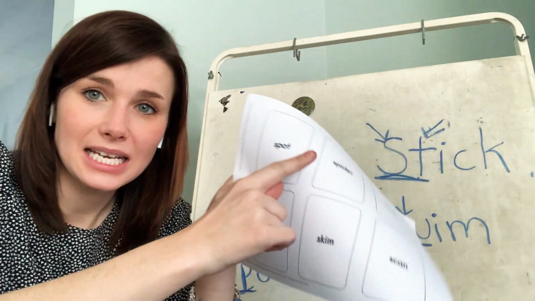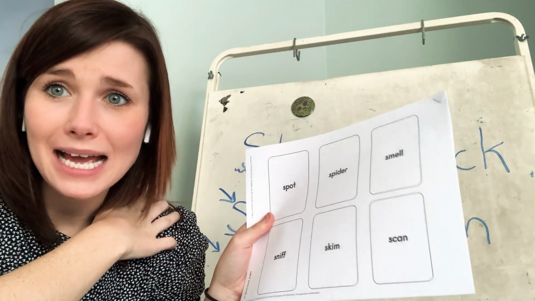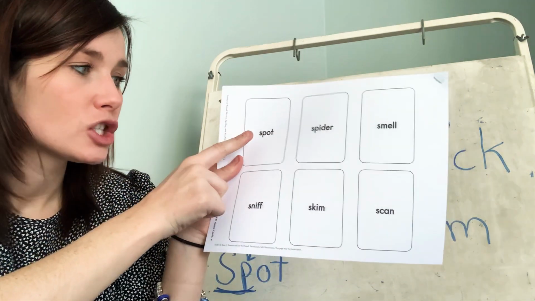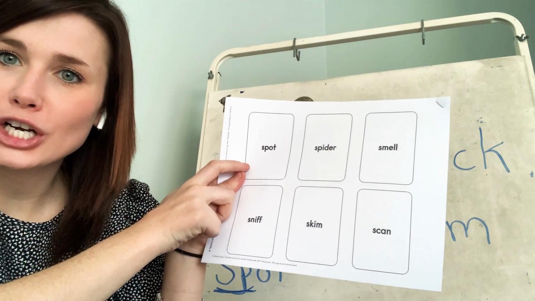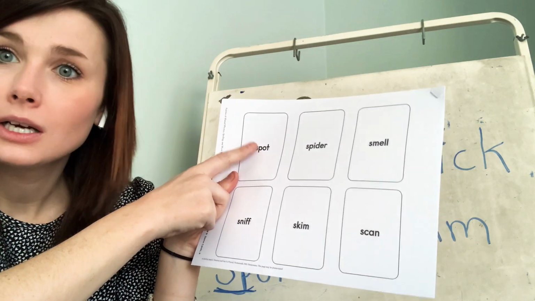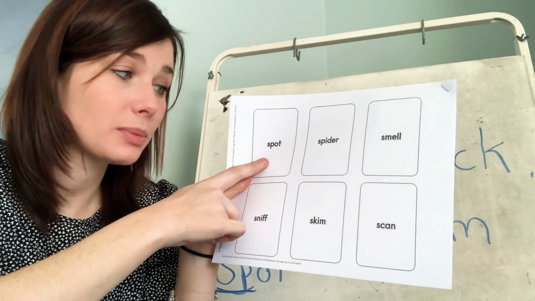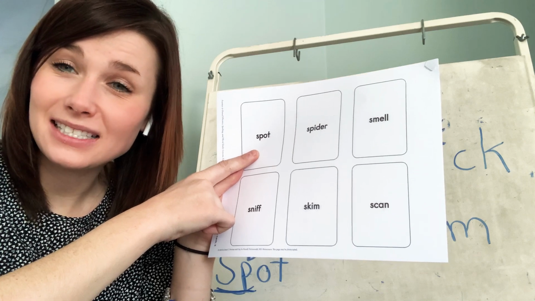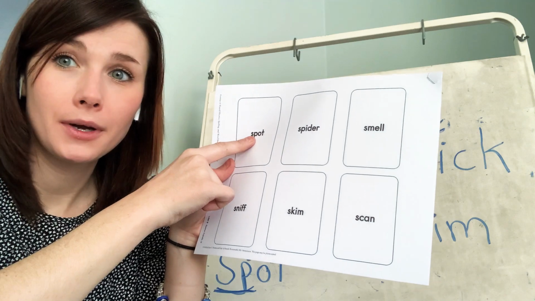You're going to have different words, but you're not looking for the exact same word as a match. You're looking for the same consonant cluster. So this word is spot. What is the consonant cluster in spot? SP, sp, right? So when you ask the person you're playing with, do you have any words that have the same consonant cluster or beginning sound as sp?